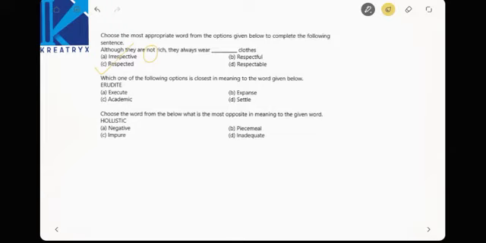Which one of the following options is closest to the word given below? Erudite. Erudite means excellence. We have seen an erudite coaching center, right? That is nothing but academic.